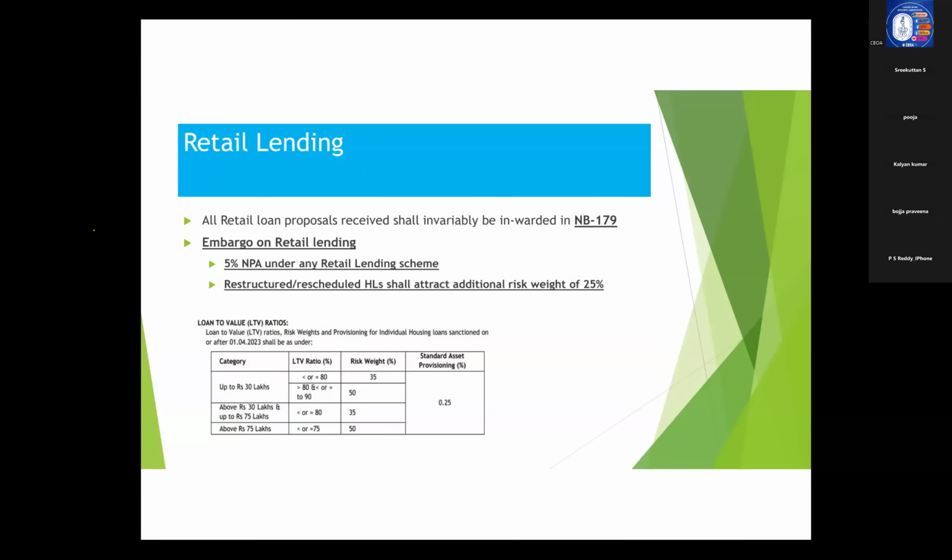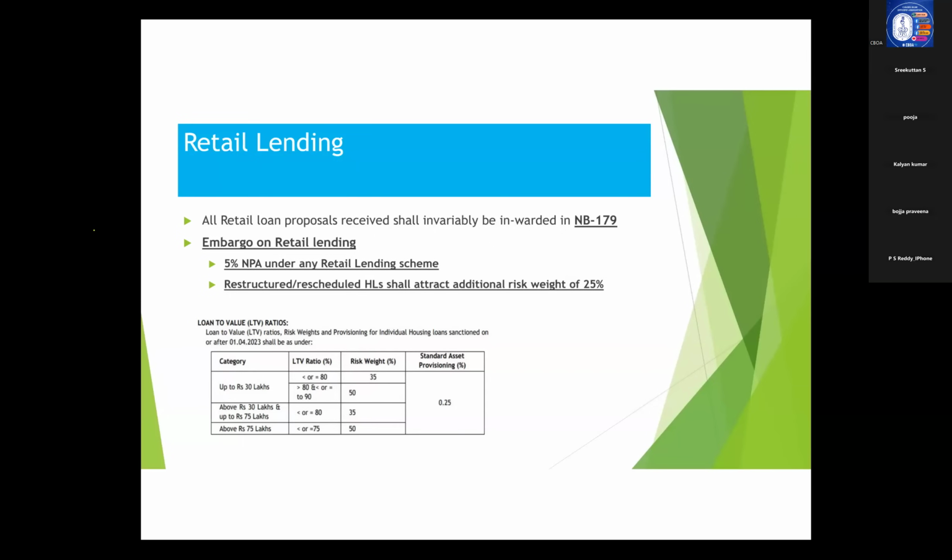Now, coming to embargo. What do we mean by embargo? Embargo means the restriction put forward by the bank on such branches where the NPA percentage is high. So what is that NPA percentage? Bank has already defined the NPA percentage beyond which branches cannot sanction or cannot process the retail lending proposals. So that particular percentage you need to learn by heart. That is 5% under any retail lending scheme.